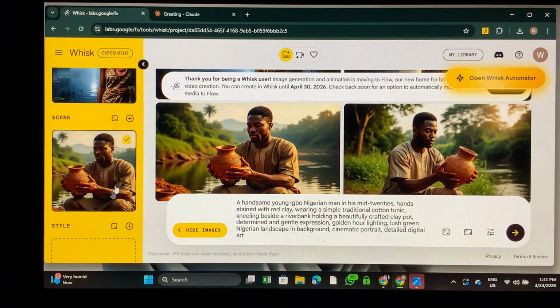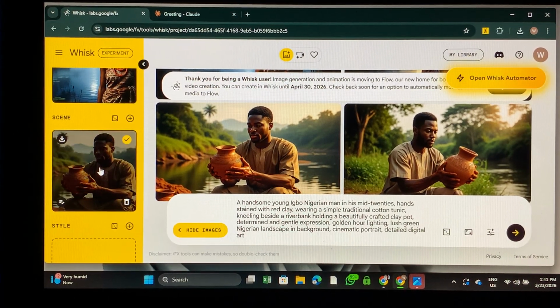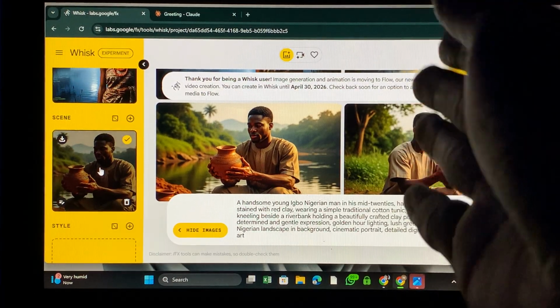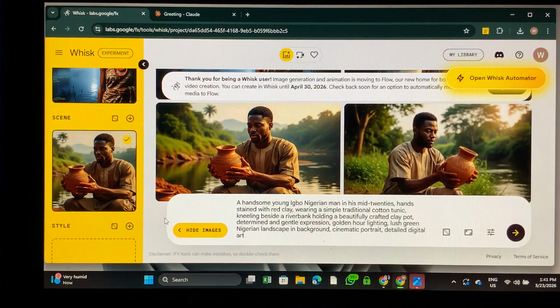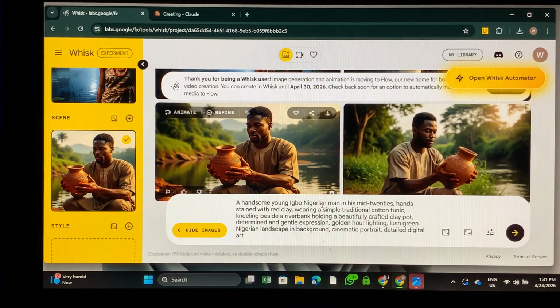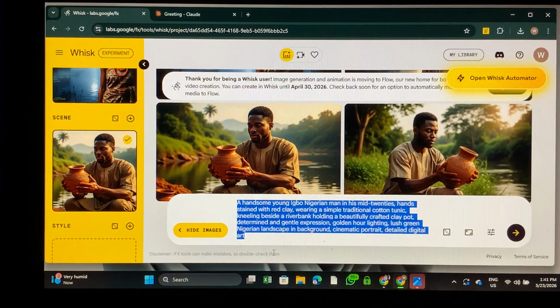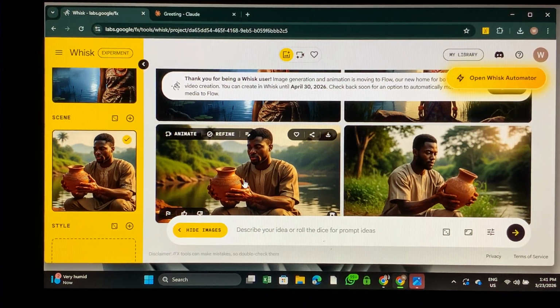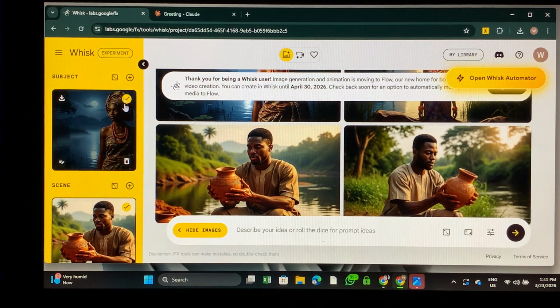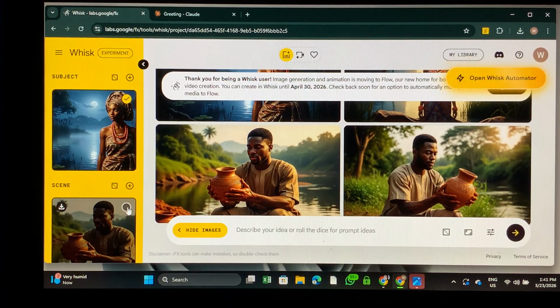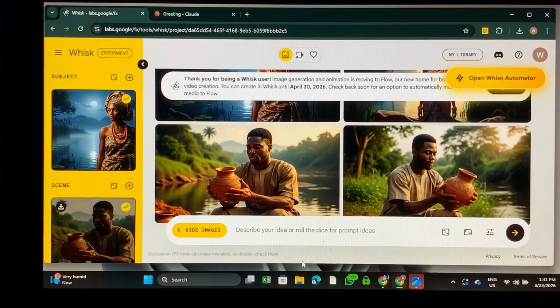So now that we have gotten both of our characters here, it is now time for us to get the two persons together. You understand? We want to get two of them together, both Adaeze and Chukwuemeka. So we want to get them to stay together. So what we are going to do is mark both of them. You can see both of them are marked. Now if you want to mark it, you are going to mark it here. You can see, but let's mark it.